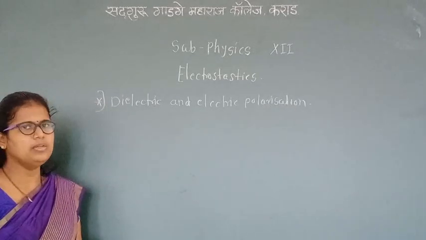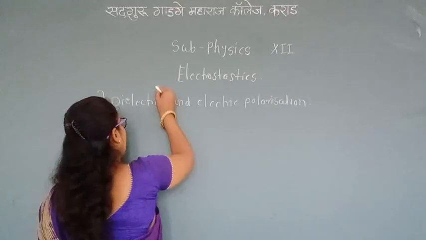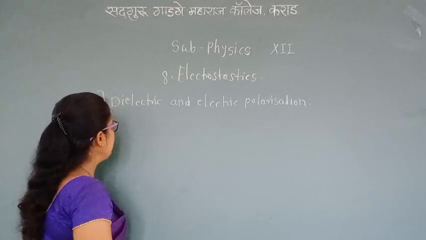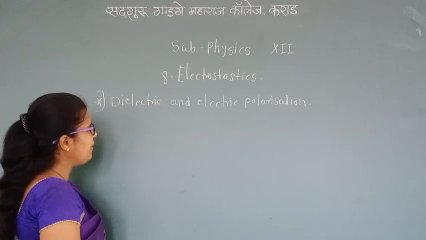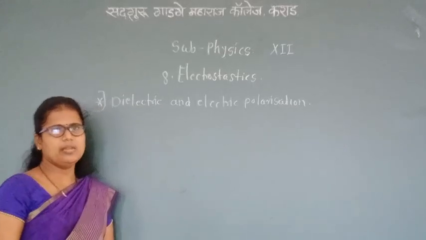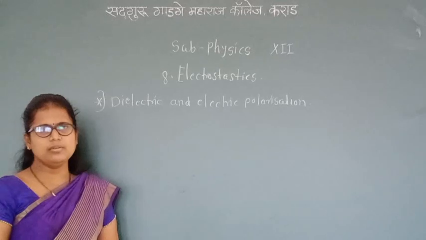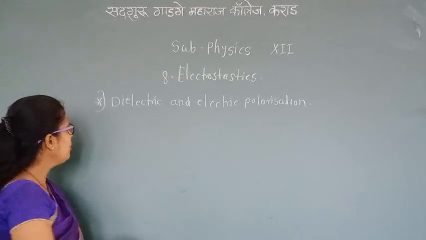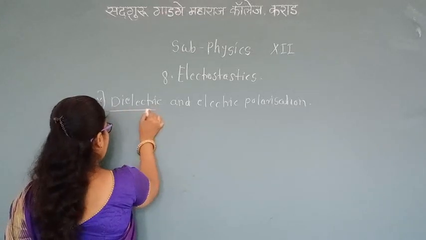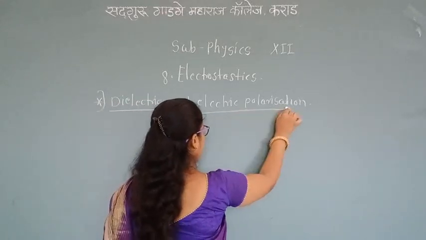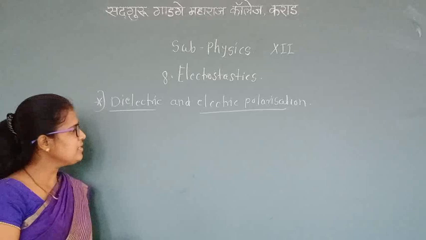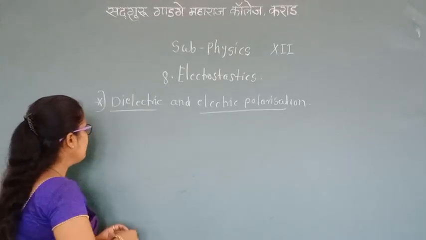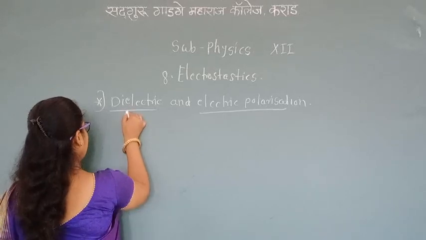Today we are going to learn the subject physics, chapter 8, electrostatics. Today we will see what is meant by dielectric and electric polarization. In the last lecture we saw the electric potential energy due to an electric dipole. Now today we are going to learn dielectrics and electric polarization. Dielectrics are insulators which can store electric energy.